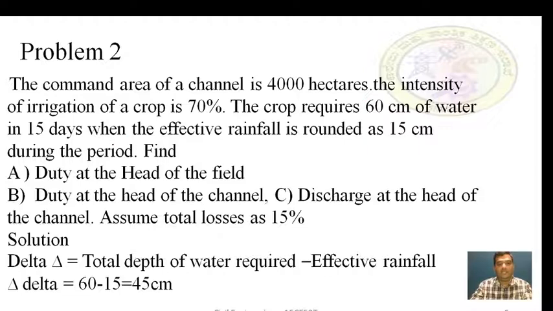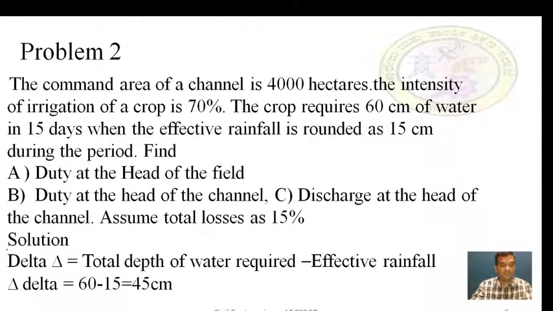Then the water available through rainfall is 15 centimeters during the entire crop period. We have to find A, duty at the head of the field, B, duty at the head of the channel, and C, discharge at the head of the channel, assuming total loss as 15%.